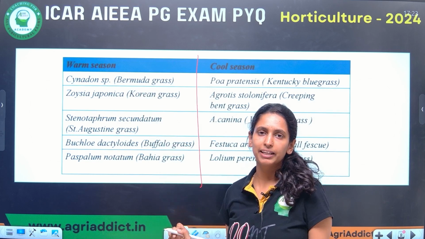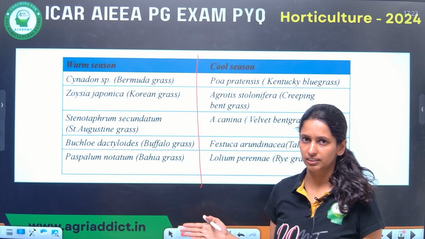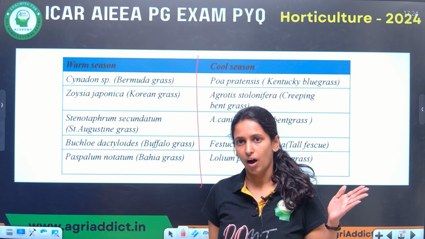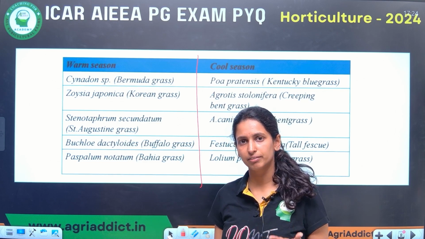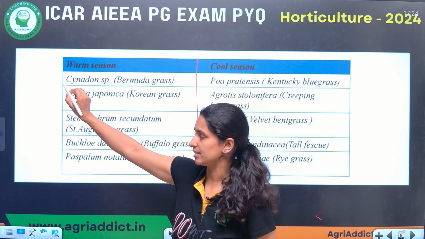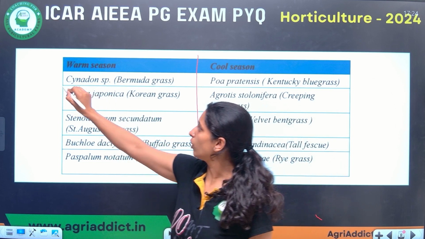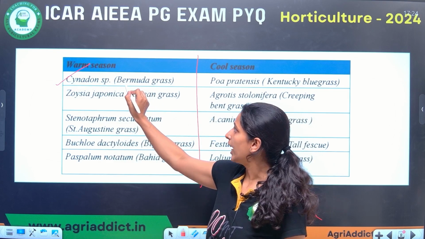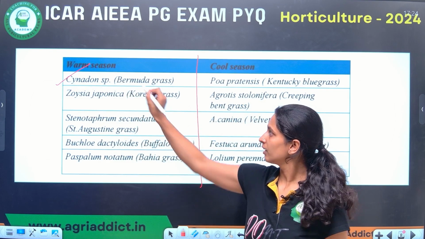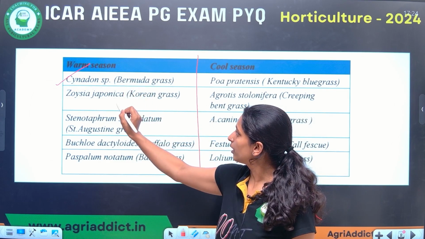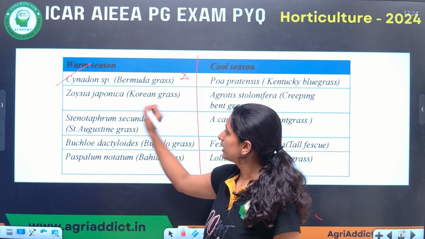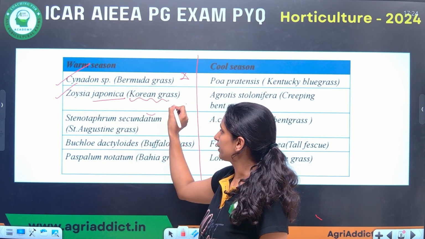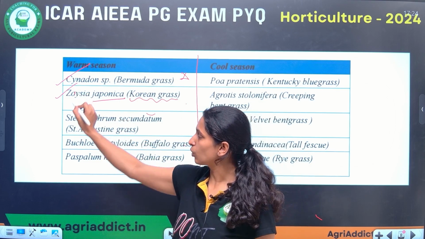Warm season grasses are mainly grown in the tropical regions, and they grow luxuriantly in the summer seasons. After the spring, they emerge very luxuriantly. In warm season, we all know Cynodon dactylon, that is doob grass, or हरियाली in Hindi. This is very important. Besides that, Zoysia japonica, which is also called Korean grass. These two are very important.